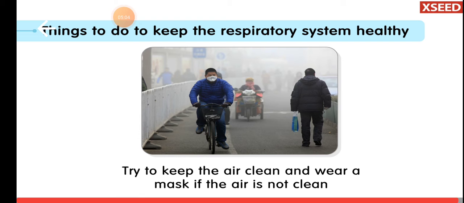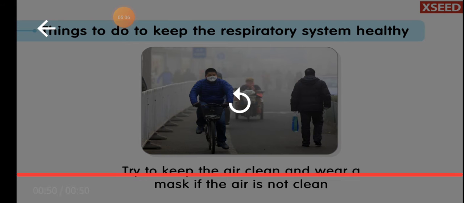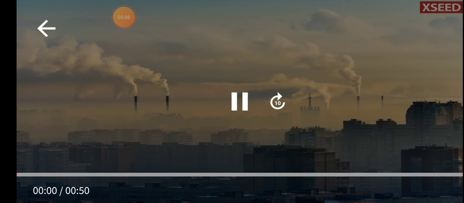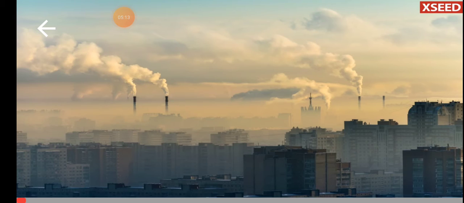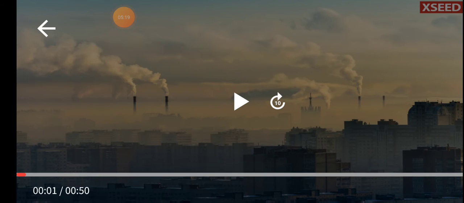So, how can we keep our respiratory system healthy? The tips are given in the video. Here you can see the unclean air which is released from the factories and high buildings. They are releasing the unclean air into the atmosphere.